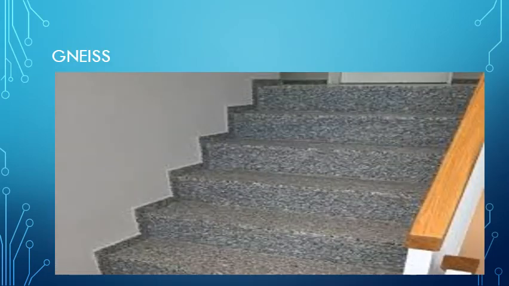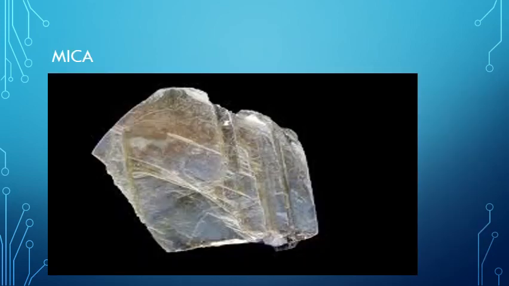Now the next example of metamorphic rocks is gneiss. It is a metamorphic rock of granite. Granite we have learned is an example of igneous rocks. It is a metamorphic rock of granite, and it has streaks of light and dark bands. Polished gneiss is used for flooring as tiles, as you can see in the picture. Now next and the last we have mica.